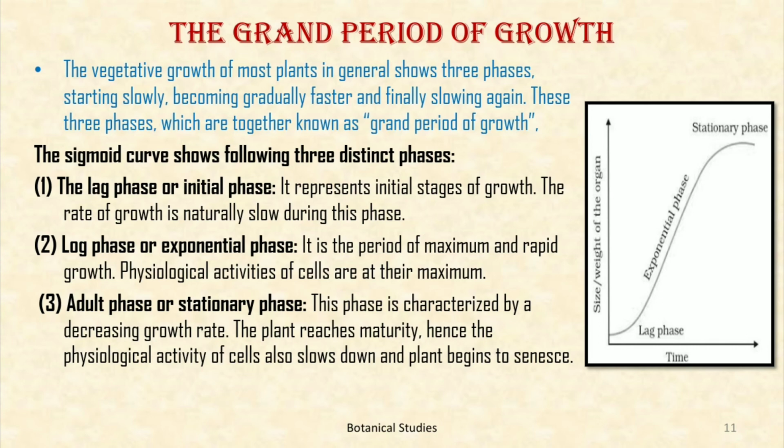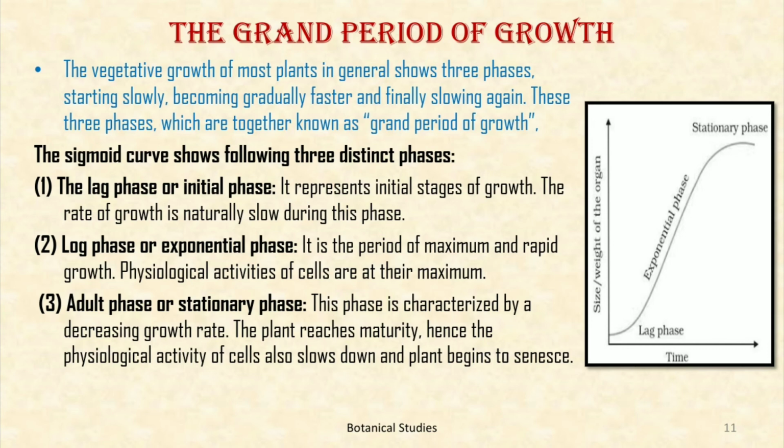First, the lag phase or initial phase. It represents the initial stage of growth. The rate of growth is naturally slow during this phase. Second, log phase or exponential phase. It is the period of maximum and rapid growth. Physiological activities of cells are at their maximum.